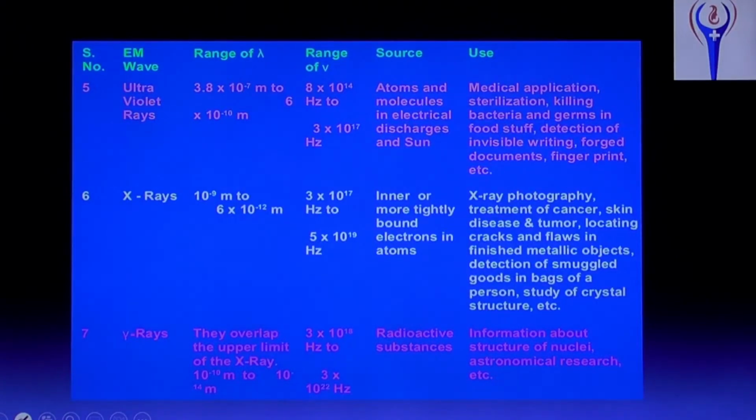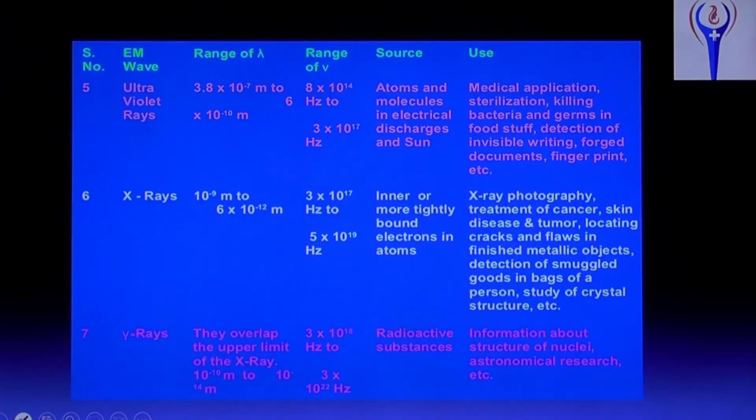Frequency range 3 into 10 power 17 Hz to 5 into 10 power 19 Hz. Source, inner or more tightly bound electrons in atoms. That is inside a cooled tube we are getting. And uses, X-ray photography. Our bone fracture can be detected using X-rays. Treatment of cancer. Cancer can be treated using X-rays. Skin disease can be treated using X-rays. Tumor, that is also one type of cancer.